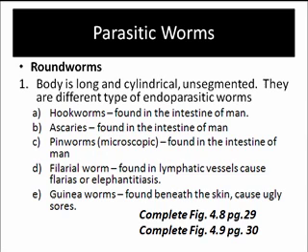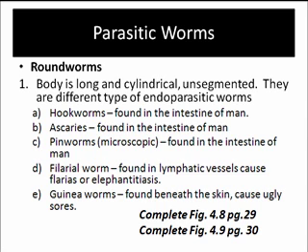Pinworms are microscopic, are found in the intestines of man. Filarial worms found in lymphatic vessels cause filariasis or elephantiasis. And guinea worms can be found beneath the skin, cause ugly sores.